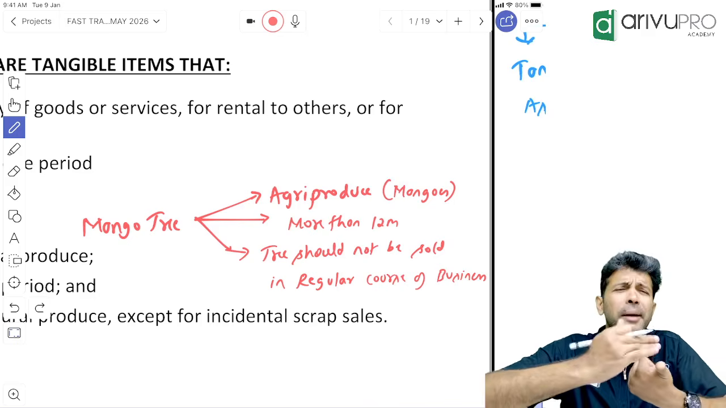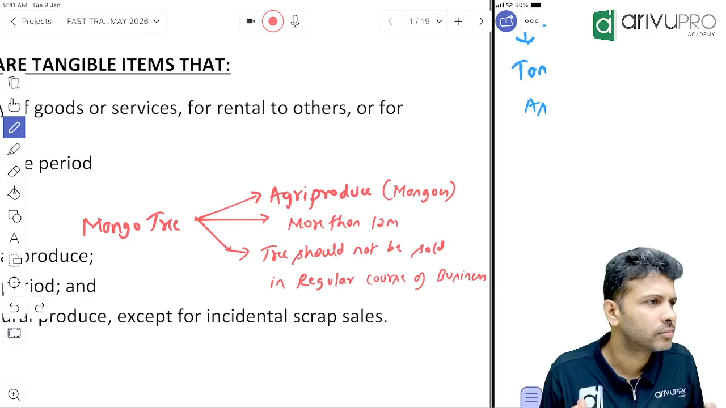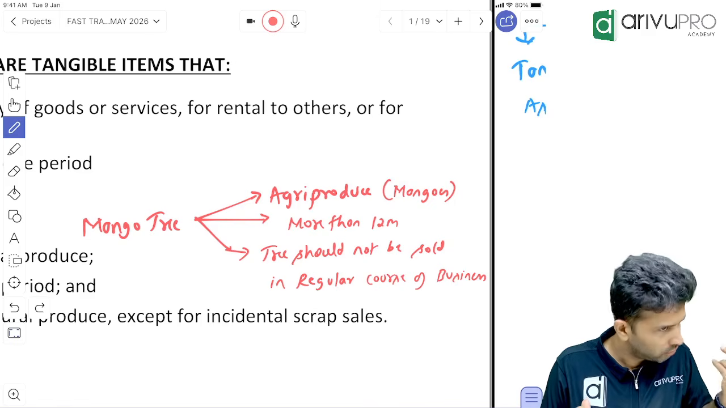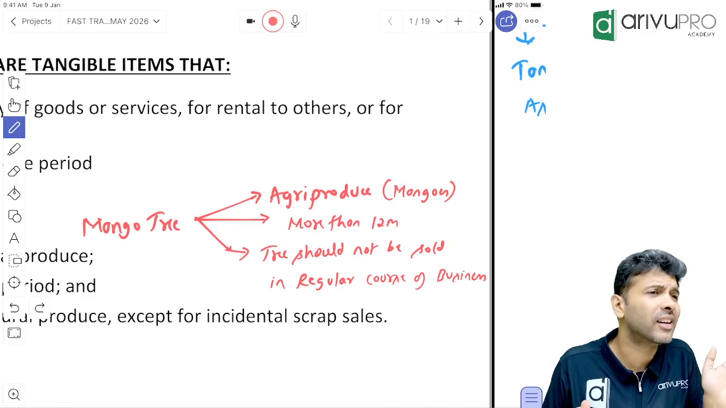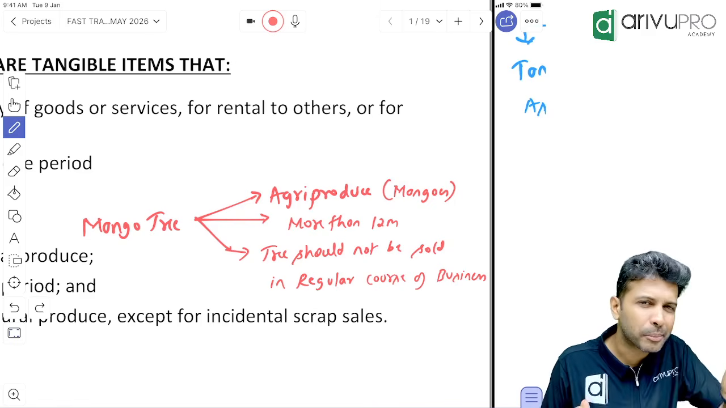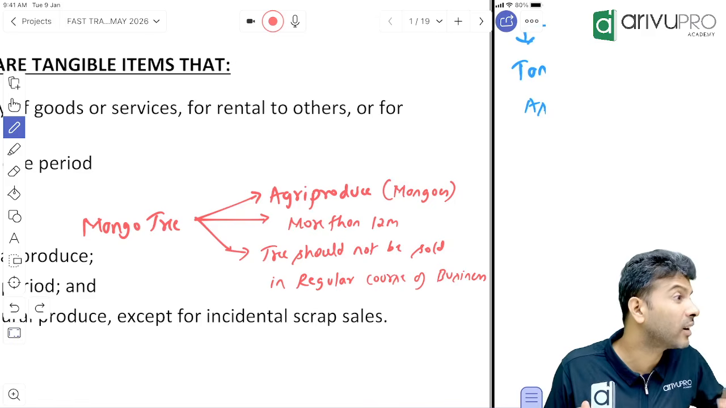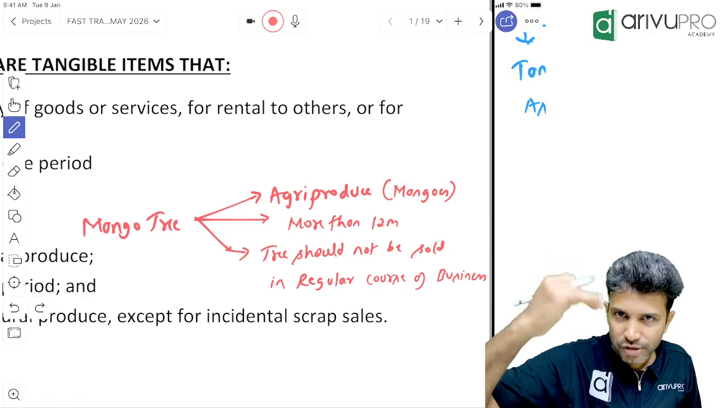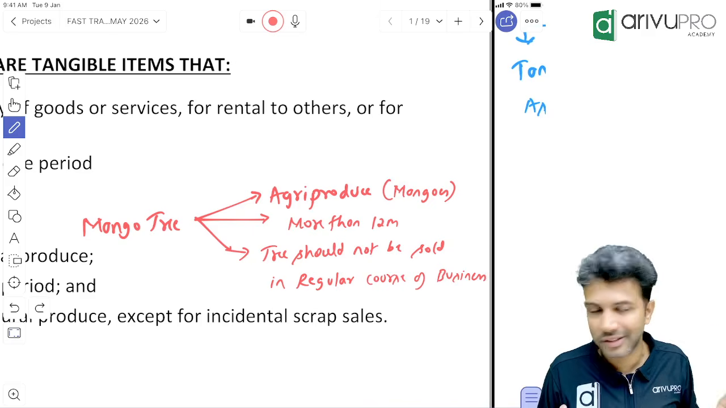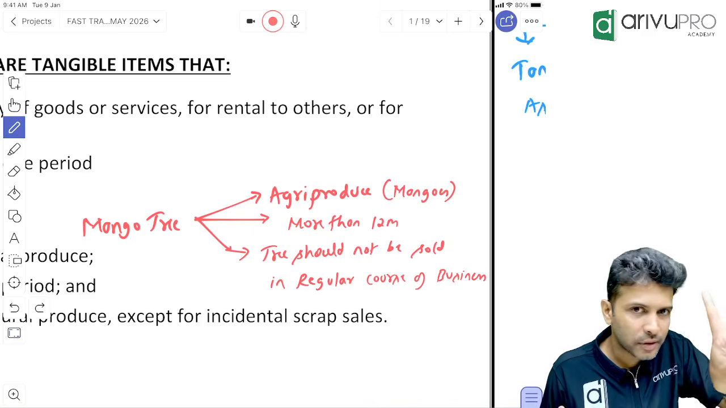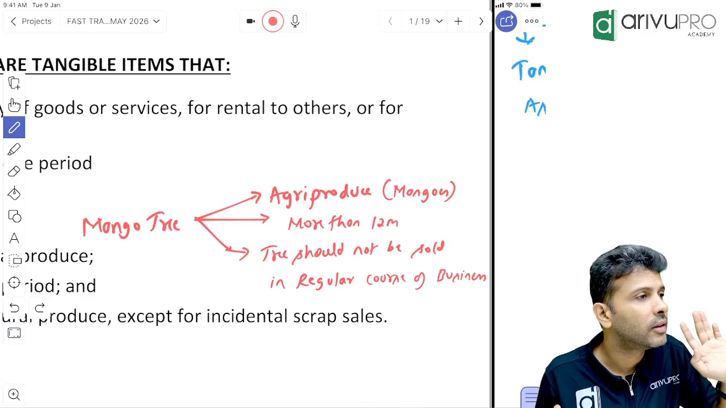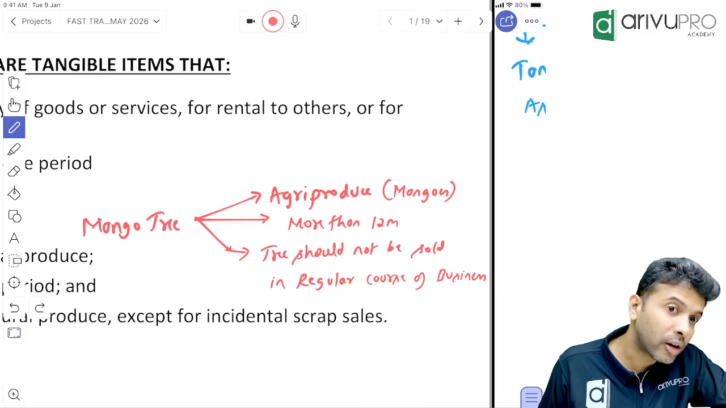Mangoes. What do you think the farmer will do with those mangoes? Sell them? Once in a blue moon or regularly? Regularly. That means something which you sell in the ordinary course of business. Is it PP or inventory? Something which you sell as part of your ordinary course of business is inventory. That means for a farmer, mango is inventory. Correct? Mango is inventory.